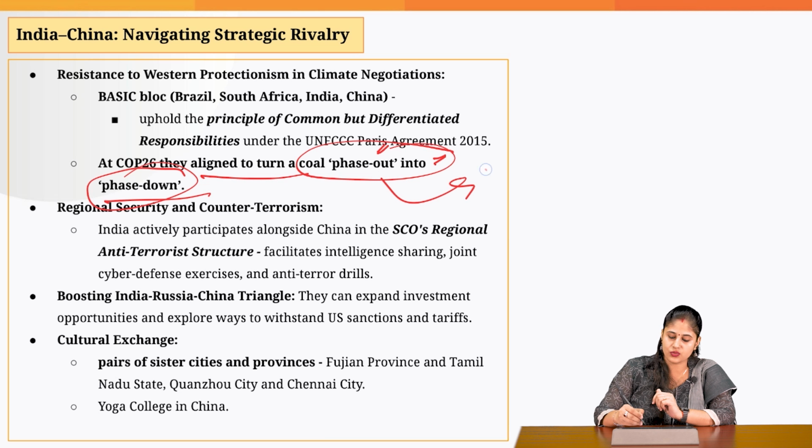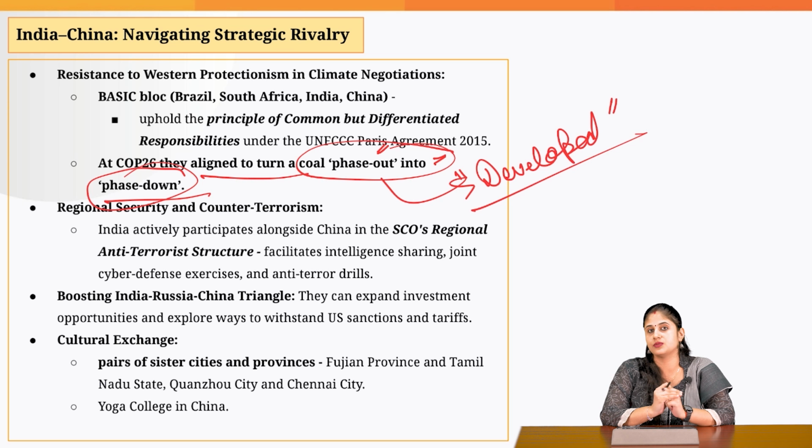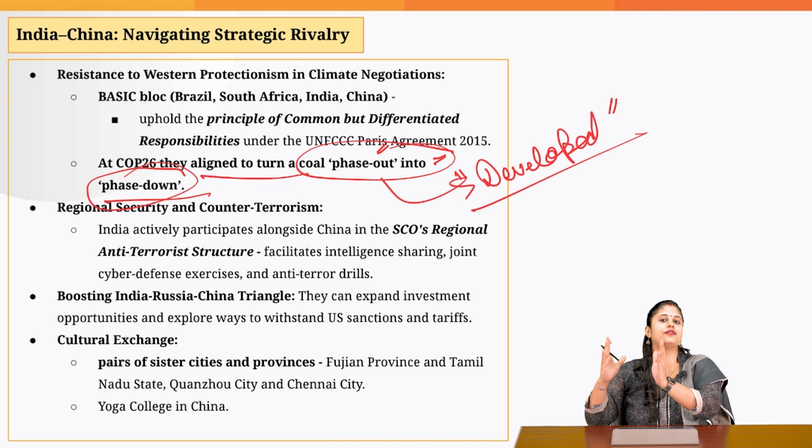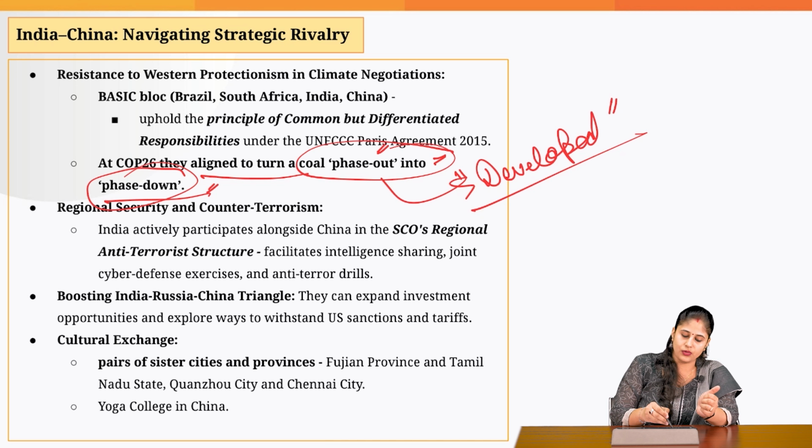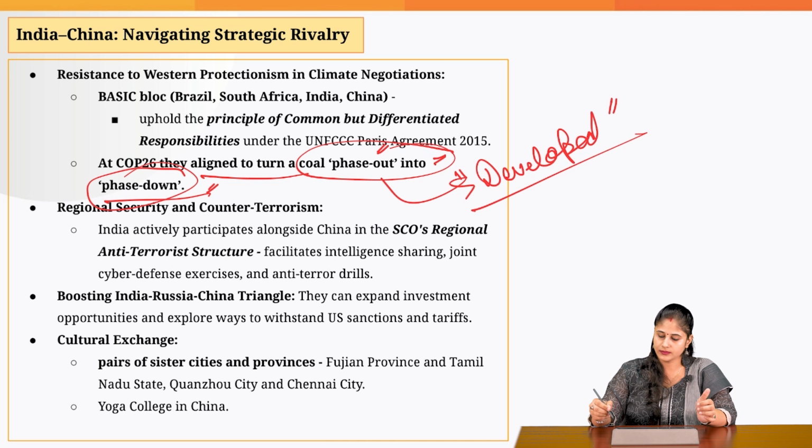This is something which was demanded by the developed countries. But India and China gave a joint resistance to this demand, and ultimately the developed countries also had to agree that we cannot go for the phase out of coal, rather we will be going for phase down of coal.